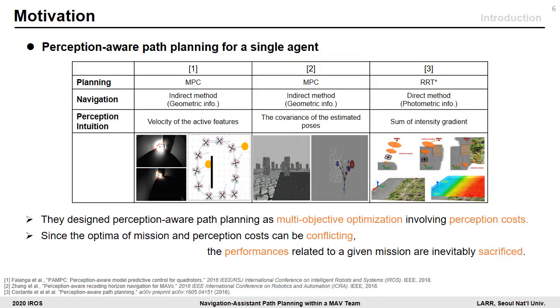Research in path planning for stable navigation has been called perception-aware path planning. They added perception costs with their various intuitions and then formulated this problem into multi-objective optimization. Without that, the mission performance suffers from the effort to keep navigation quality. Therefore, mission performance can be decreased.